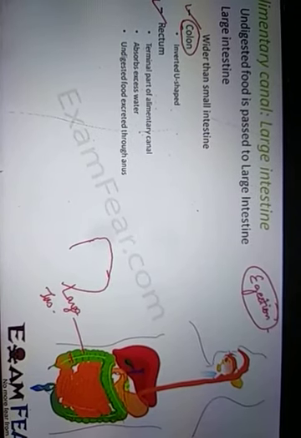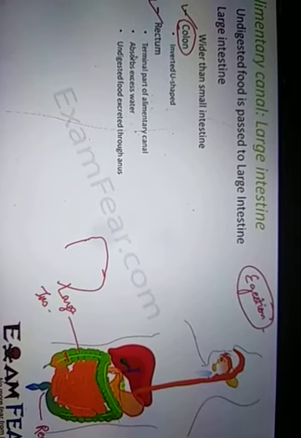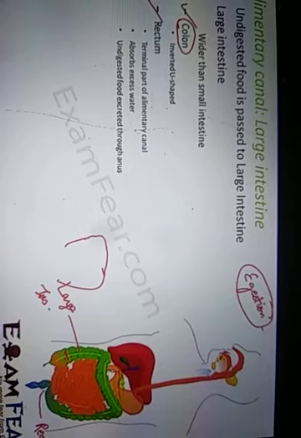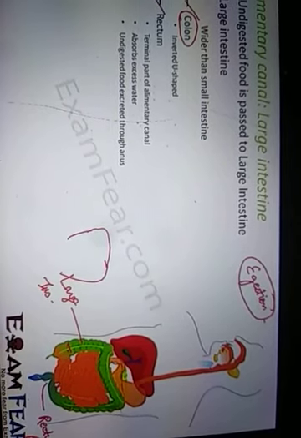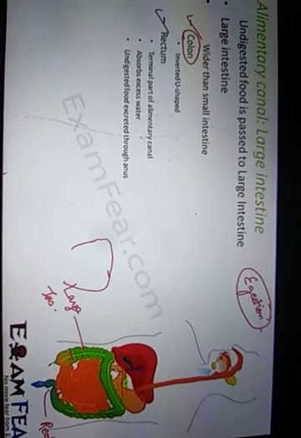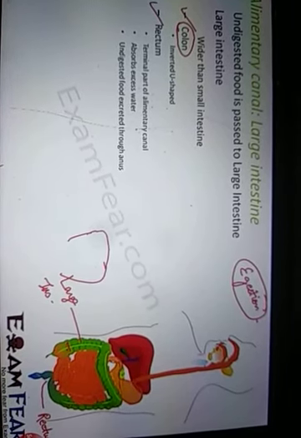Rectum is this terminal part where all the excess water is absorbed. Whatever is undigested comes into the large intestine, and all the water from that food is absorbed, because water is essential for our body. Our body must always have enough water, because if there is not enough water, it causes dehydration.